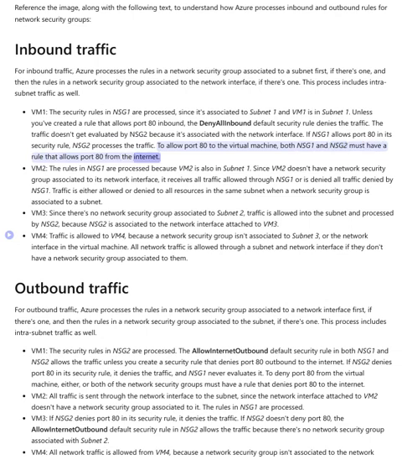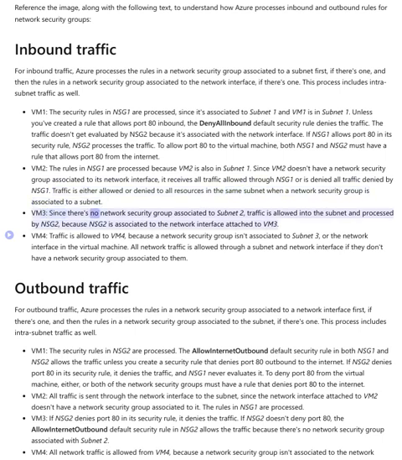from the Internet. VM2: the rules in NSG1 are processed because VM2 is also in subnet 1. Since VM2 doesn't have a network security group associated to its network interface, it receives all traffic allowed through NSG1 or is denied all traffic denied by NSG1. Traffic is either allowed or denied to all resources in the same subnet when a network security group is associated to a subnet.